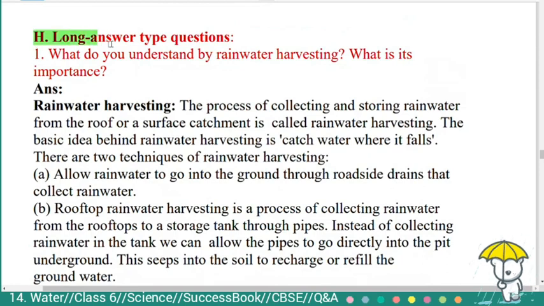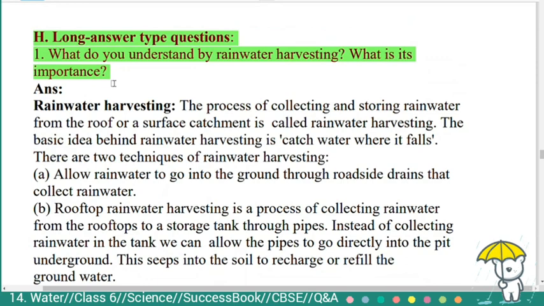Next, main H, long answer type questions. First question, what do you understand by rainwater harvesting? What is its importance? Answer. Rainwater harvesting is the process of collecting and storing rainwater from a roof or a surface catchment. The basic idea behind rainwater harvesting is to catch water where it falls.